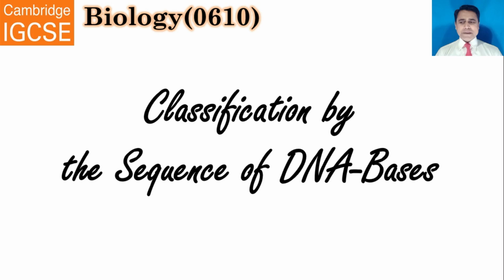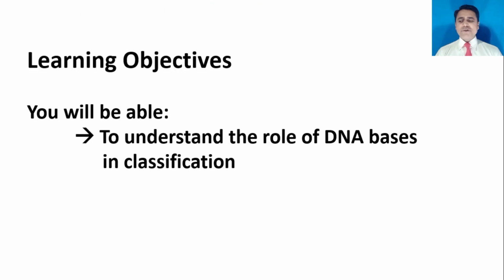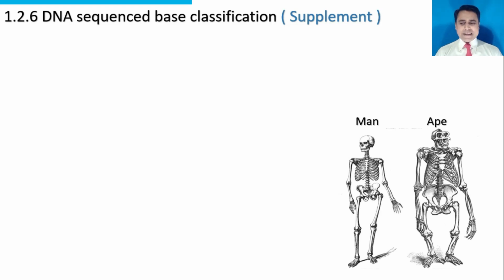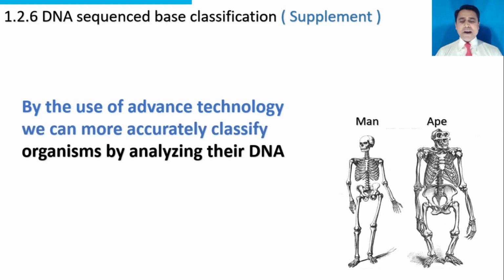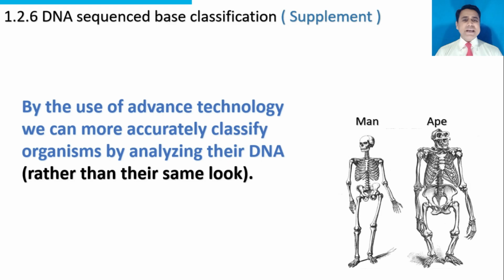The topic to be discussed is classification by sequence of DNA bases. Learning objectives: you will be able to understand the role of DNA bases in classification. Again, we will study the example of man and ape. By the use of advanced technology, we can more accurately classify organisms by analyzing their DNA rather than their look. Now, in this case, we don't consider their external or internal characters. We will focus on their DNA base sequence.